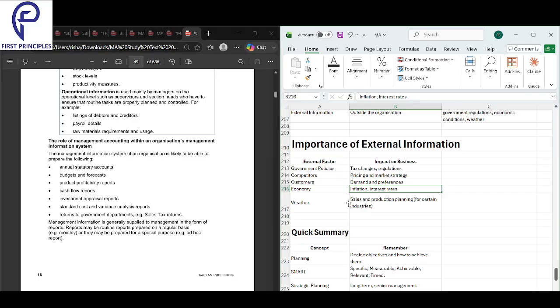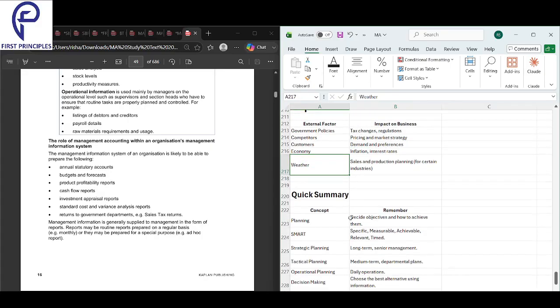So external information is also very important. Why is external information important? Because of government policies, you should know because they impact your tax changes and also the regulations. Competitors, you need the information because it helps your own pricing and strategy. You want to know about customers because that will help you know about the demand. You want to know about the economy because the inflation and interest rates will affect the business. You want to know about the weather because sales and production planning will be affected, right?